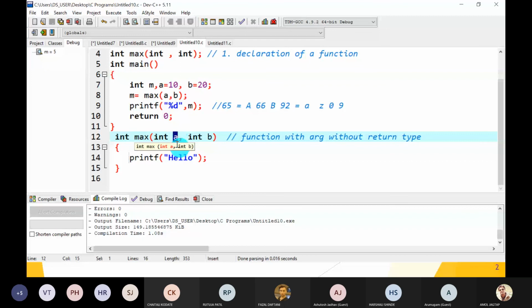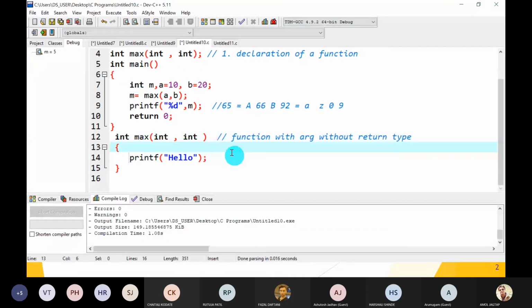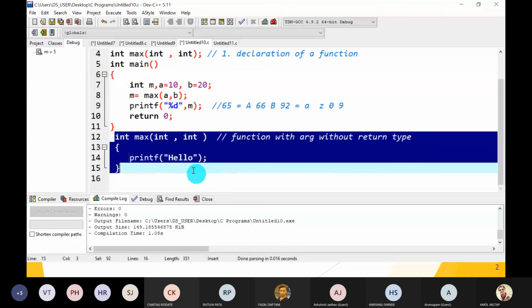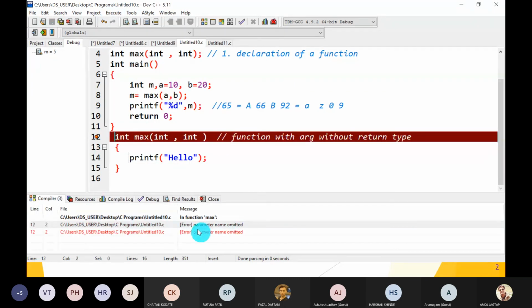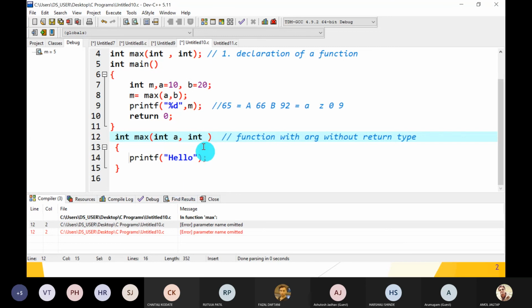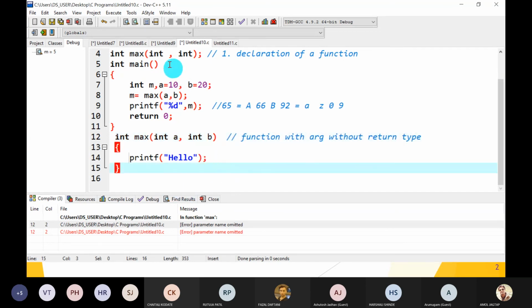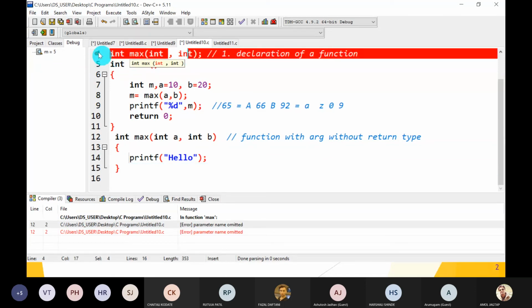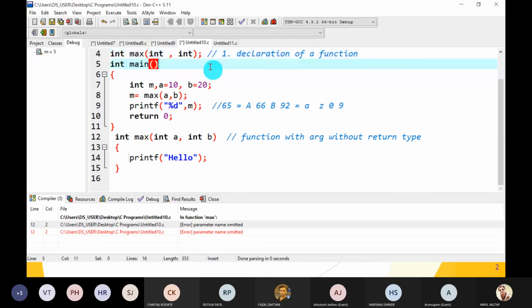But if you remove it from here, is it possible? Or does it give you a syntactical error? From the definition, we have removed the names of variables. Then is it possible? Just compile it. It gives errors. Parameter name omitted. Here parameter name a, here parameter name b is a must. But here it is optional in the declaration part. Okay. Why is it optional?